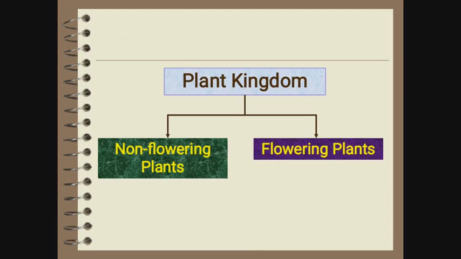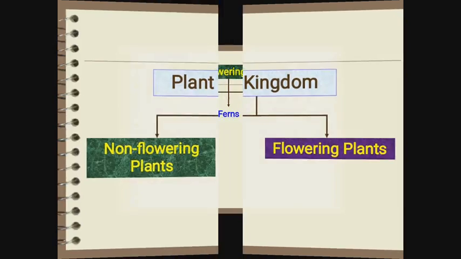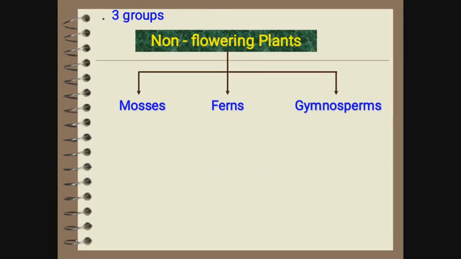So what is the difference between non-flowering plants and flowering plants? Non-flowering plants are plants which don't grow flowers and use either seeds or spores, and flowering plants are plants which grow flowers and use seeds to reproduce more plants. Non-flowering plants are further divided into three groups.